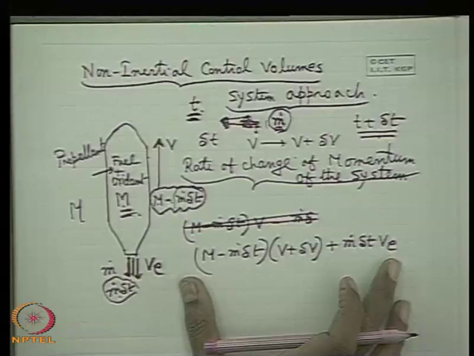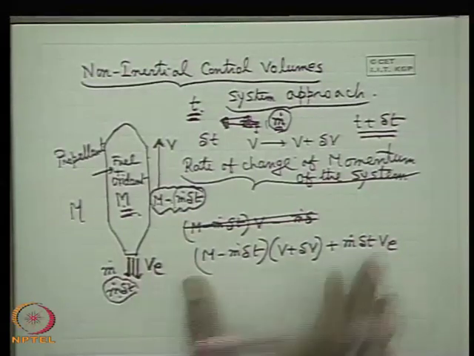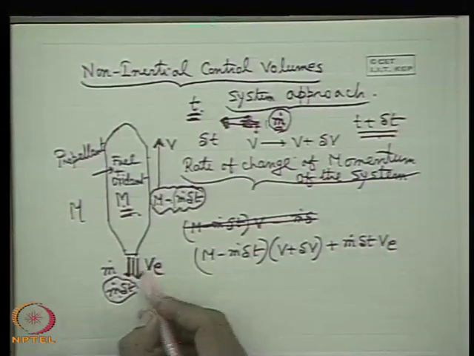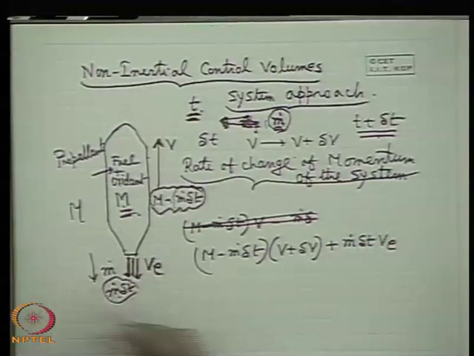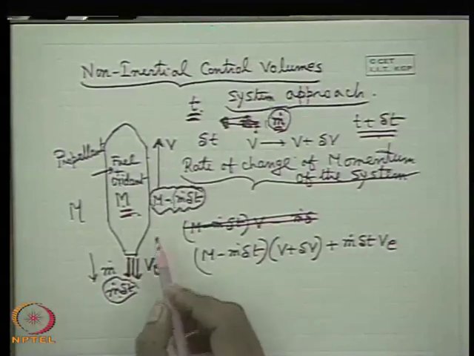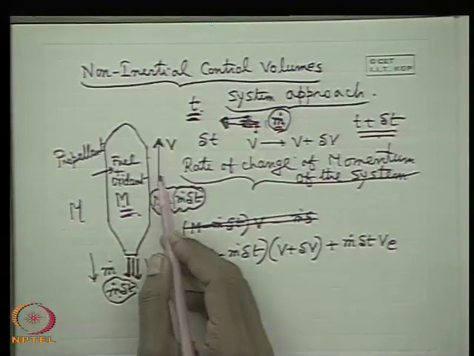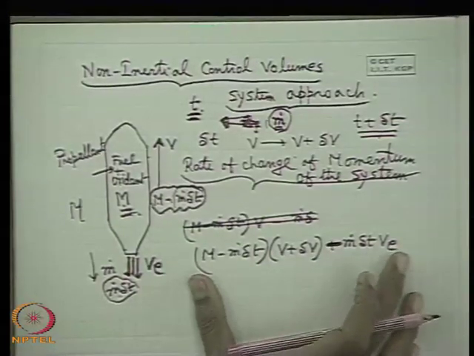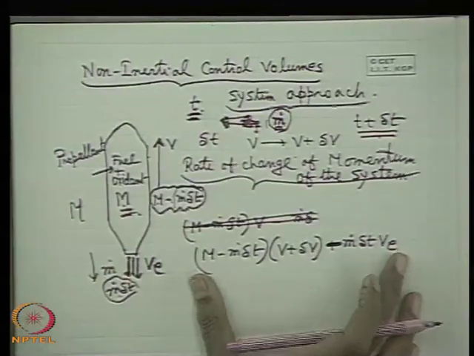Why v minus v? No, not relative to the system approach I am doing. Why are you doing relative to the rocket? You do not get confused. This is m dot v, with v in this direction, so you are correct. If you write the momentum here, the velocity is in this direction, so because of that you can put a minus sign. So, this is the momentum of the system at time t plus delta t.